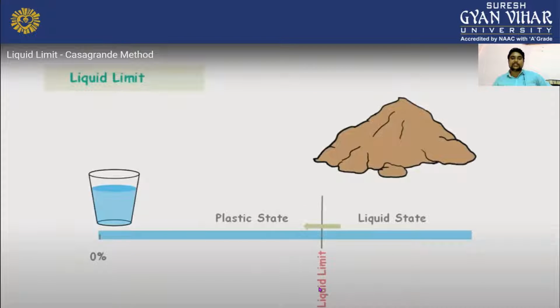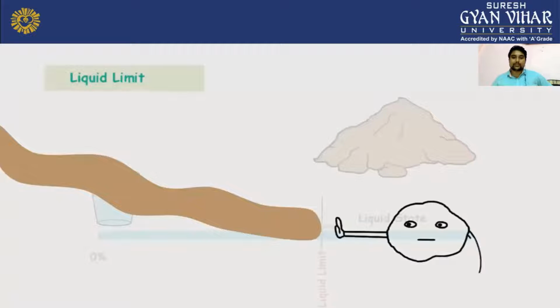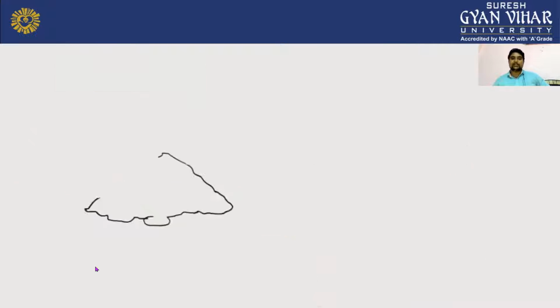What is the liquid limit? As I told you earlier, this is your section of a liquid limit. If the water quantity is more than from this side, it will be called the liquid limit. If the water quantity is here, it will be called the plastic state, and here it will be called the liquid state. Now as you can see on your video, this is the difference between plastic limit and liquid limit.